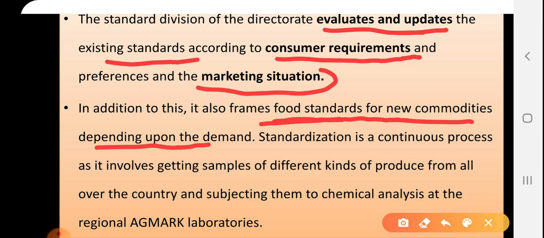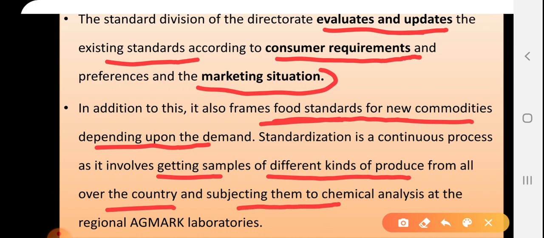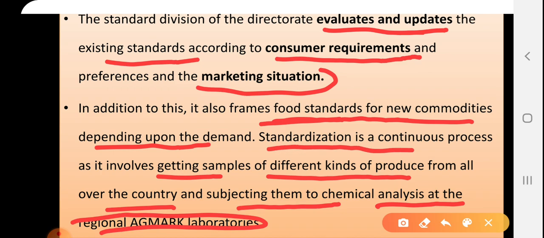Then standardization is a continuous process. It involves getting samples of different kinds of products produced from all over the country and subjecting them to chemical analysis at the regional Agmark laboratories. So standardization is a continuous process. That's why they have maintained different kinds of laboratories, and they are doing chemical analysis of those products in their regional laboratories.